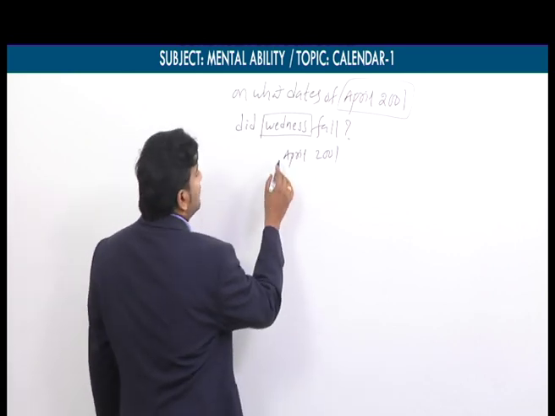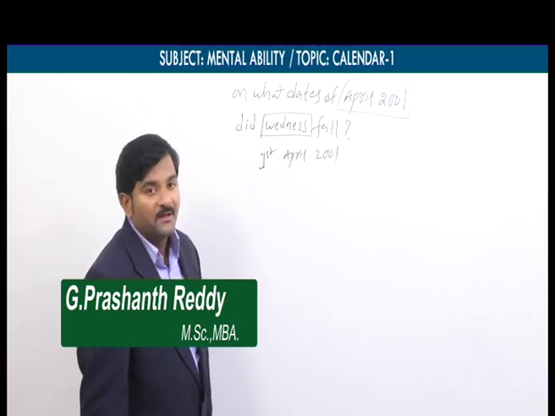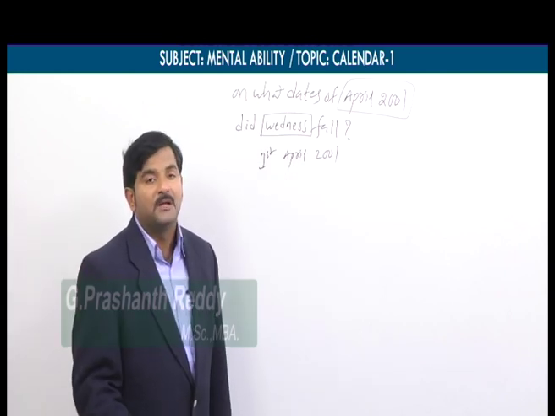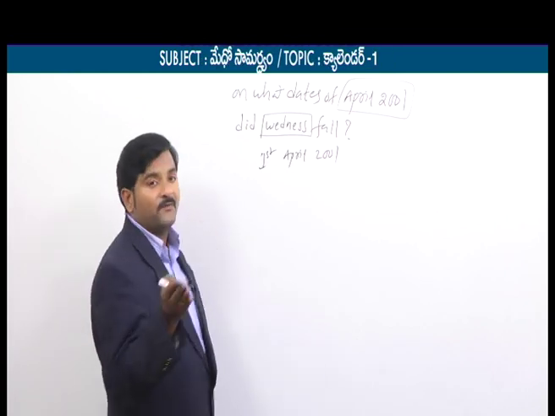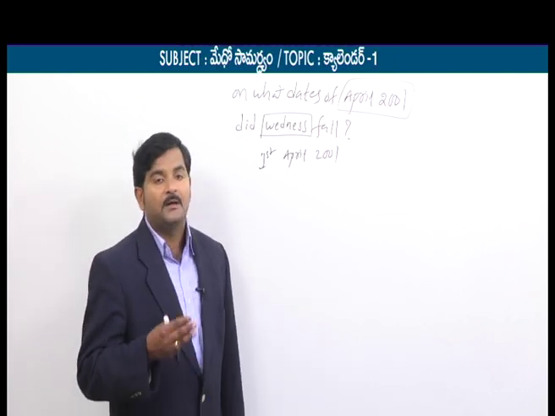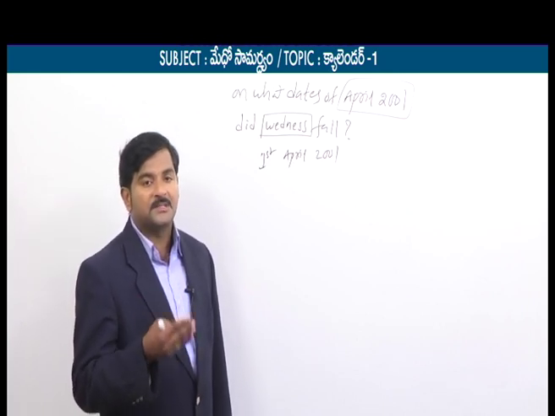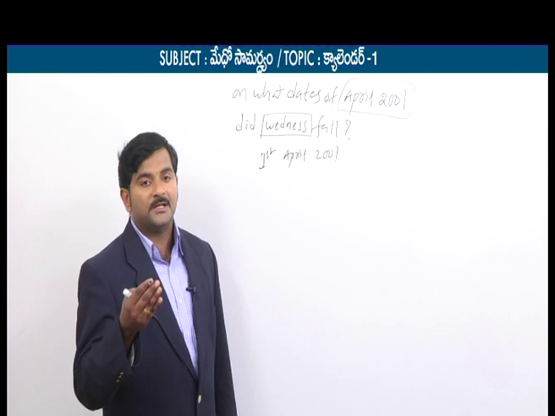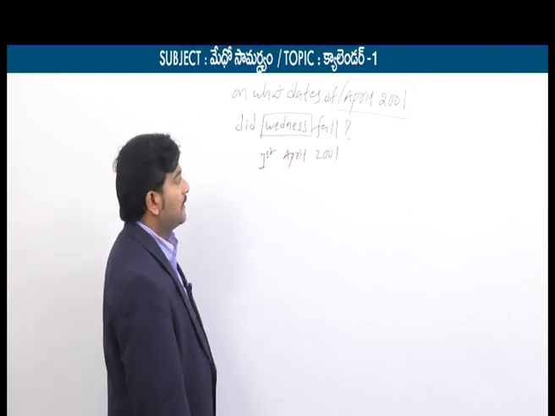So that is 1 April 2001. We need to find out the day for that date. Again we have a formula. What was the formula? Date plus number of years plus number of leap years plus month code plus century code, whole divided by 7. So that is the formula.